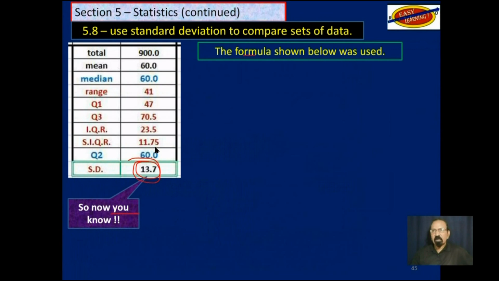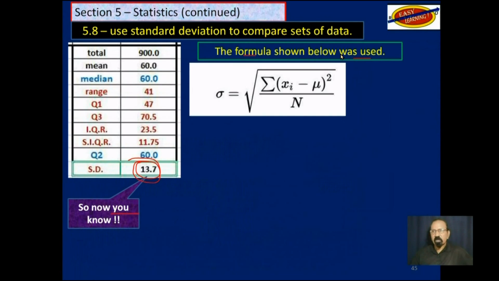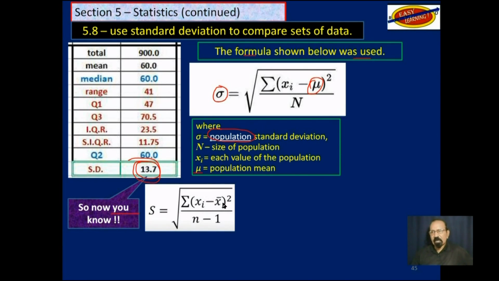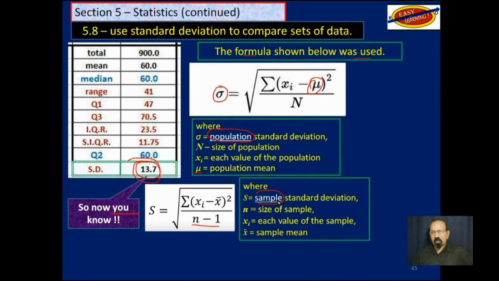The formula listed below was used, this one here, lowercase sigma, which is standard deviation for a population, and mu is the mean of the population. And then this slightly different formula here is used for a sample.